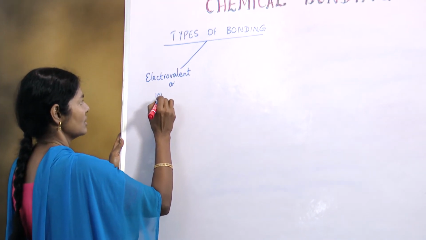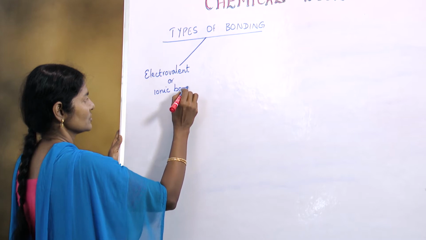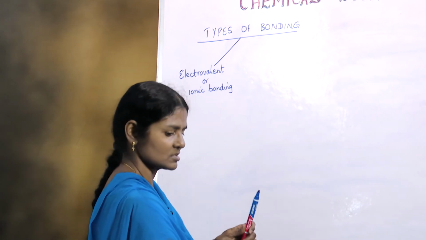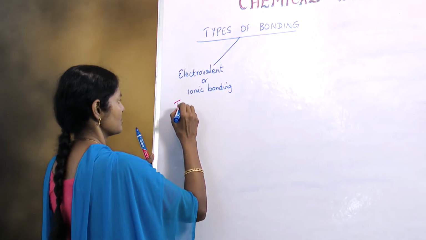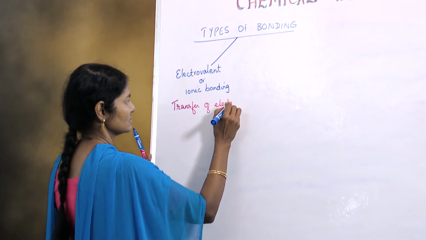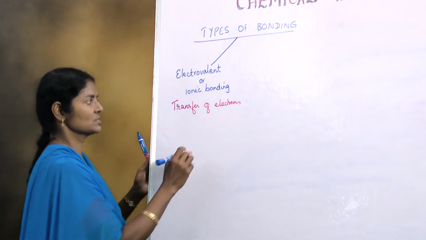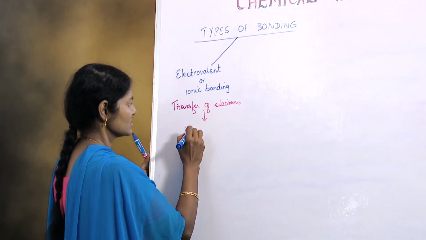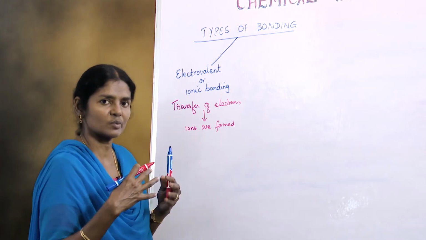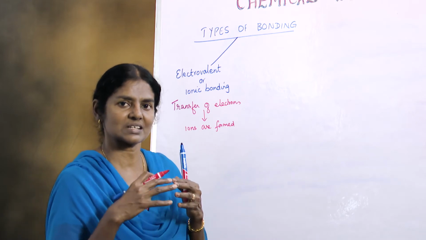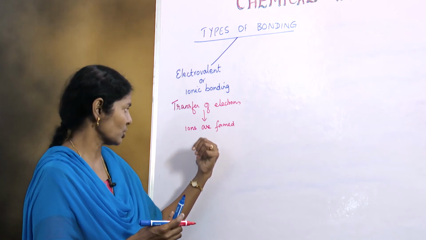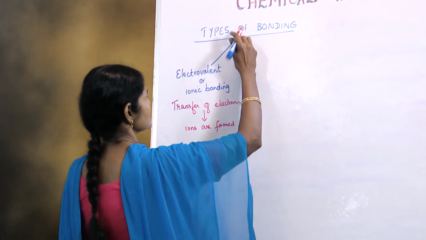Electrovalent or ionic bonding. Here there is basically transfer of electrons. When electrons are transferred, ions are formed. And there is always an attraction between oppositely charged ions, and that is how ionic bonds are formed.